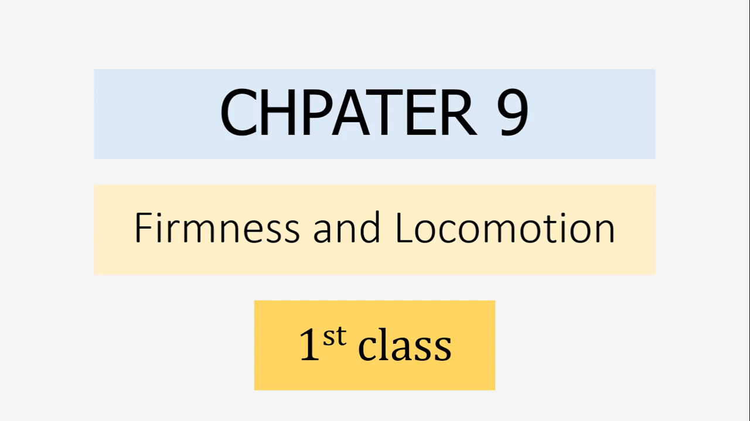Welcome to today's biology class. Today is the first class on chapter 9, Firmness and Locomotion. From the title of this chapter, we can understand that this chapter will discuss the system of our body that provides the body shape and strength, protects the internal organs, and also helps in locomotion, in movement.